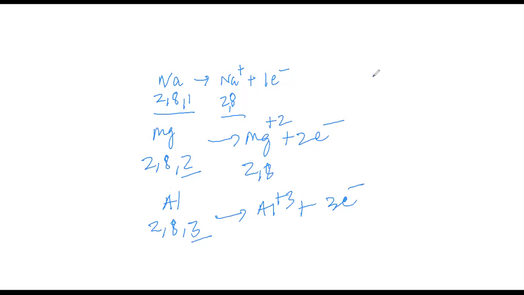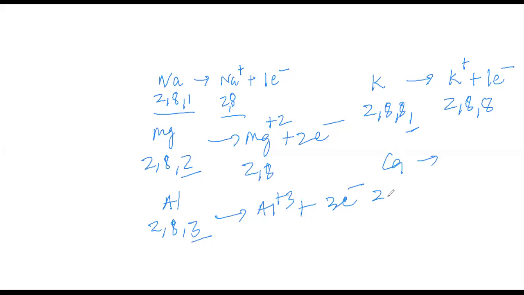Same way, potassium, which was 2, 8, 8, 1, loses its 1 electron from its valence shell and forms the K plus 1 ion with the new electronic configuration 2, 8, 8. Then we have calcium, with the electronic configuration 2, 8, 8, 2. Here calcium loses its 2 electrons and forms Ca plus 2, and the new electronic configuration is 2, 8, 8.